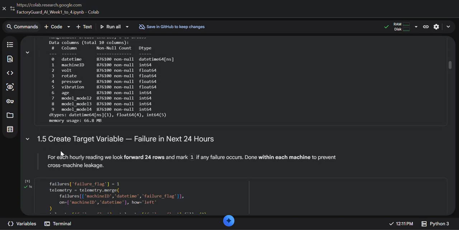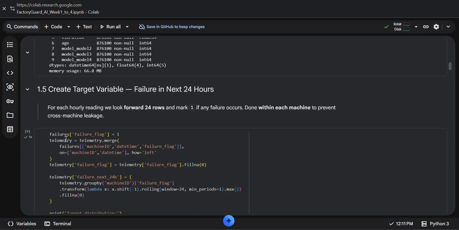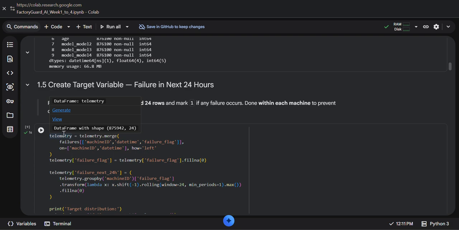Now I move to the most important part, which is the target variable creation. From the failure dataset, I first create a failure flag column to mark rows where a failure event occurs. Then I merge this failure information into the telemetry data frame using machine ID and timestamp.